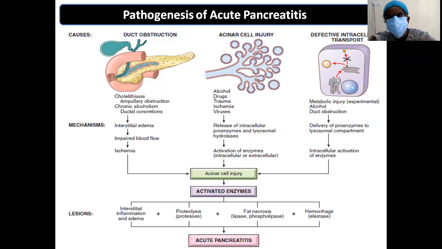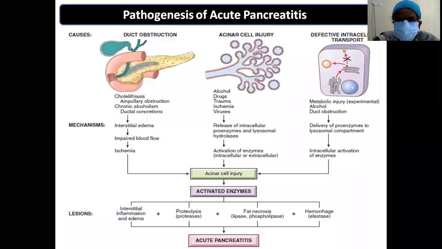thus causing the acinar cell injury. Coming to the second column, you can see the things which can directly cause acinar cell injury: alcohol, drugs, trauma, ischemia, viruses. These can directly affect the acinar cells, causing release of intracellular proenzymes and lysosomal hydrolysis. So, activation of the enzymes.